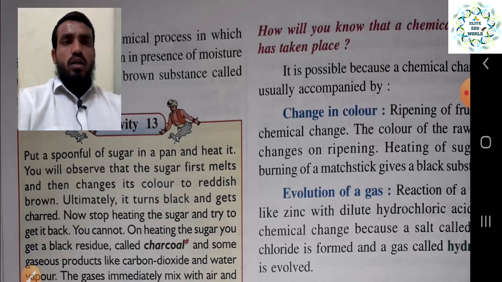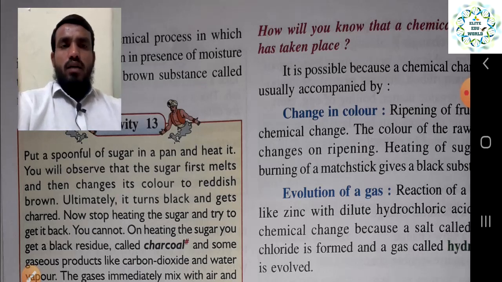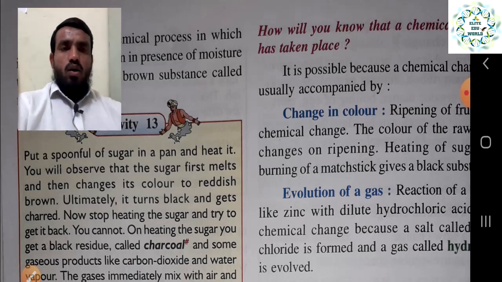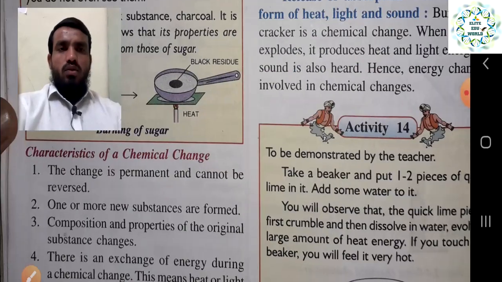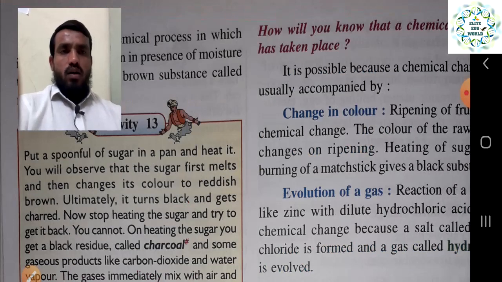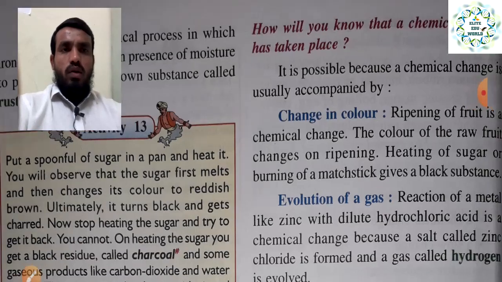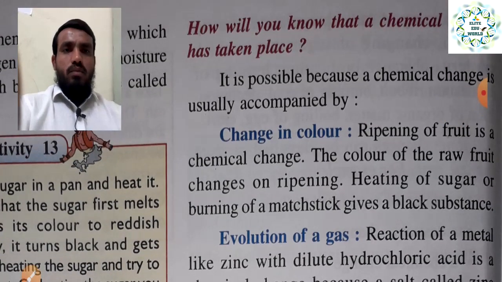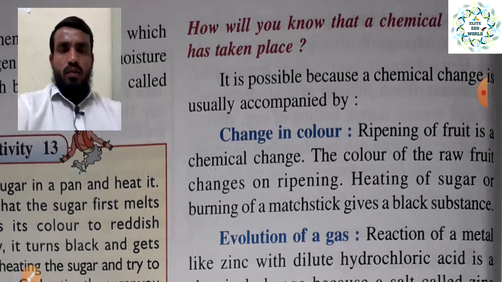Now how will you know that a chemical change has taken place? How can we decide whether a chemical change or a physical change has taken place? For that also we have several points, and with the help of these points we can easily understand. See one more time what examples we can take to understand whether it is a chemical or physical change. The chemical change is usually accompanied by certain things, so if a chemical change happens, these things will surely happen.